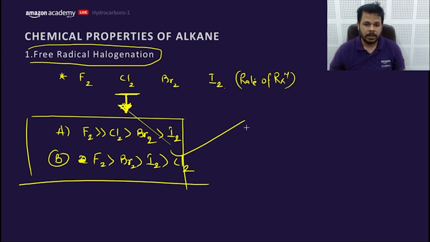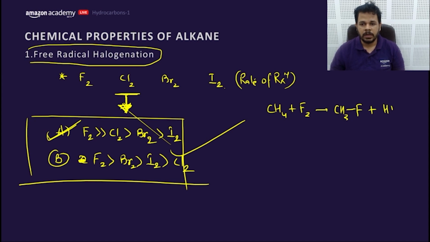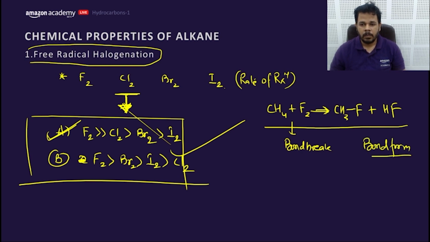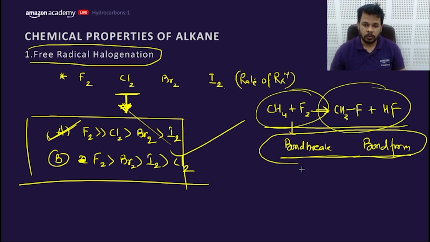Hello. The correct answer is A, because when you write this reaction in this way, you cannot decide with the bond dissociation energy only. You need to consider whether the reaction is exothermic or not. Here the bonds break and here the new bonds form. So we need to calculate the bond dissociation energy of product side and reactant side both. So considering this, if I use F2, the exothermicity of the reaction would be highest.